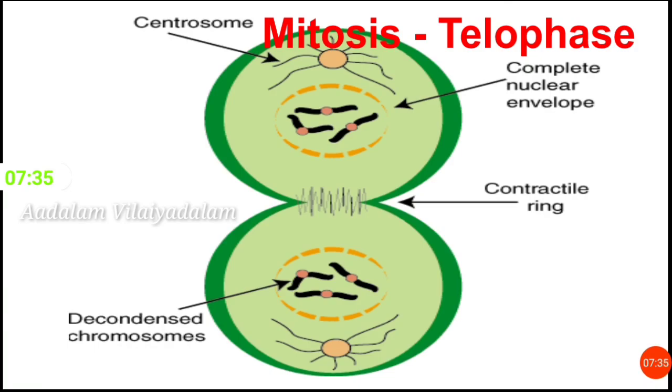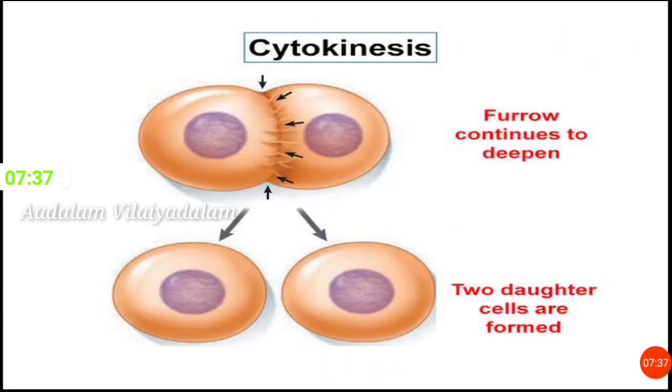Cytokinesis is the process in which the cell actually divides into two. With the two nuclei already at opposite poles of the cell, cytoplasm separates and the cell pinches in the middle. Ultimately, it leads to cleavage. Then, cytoplasm divides into two.